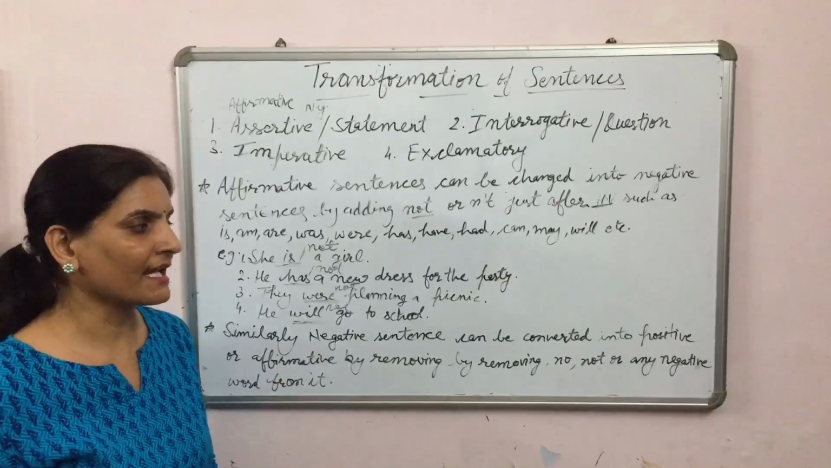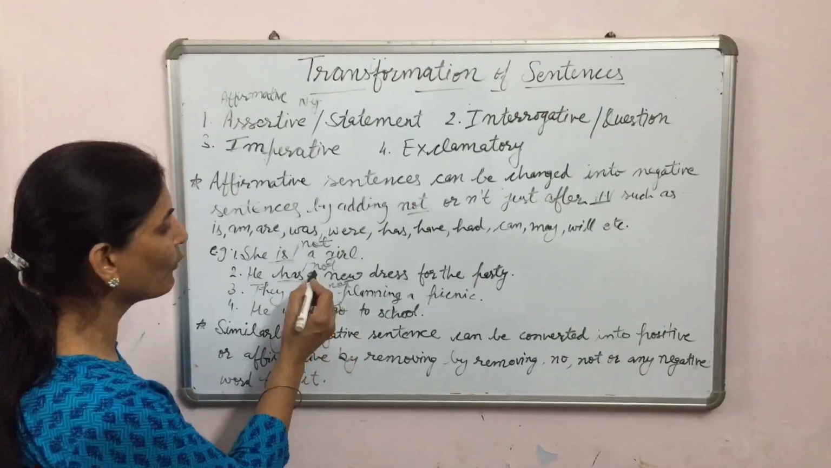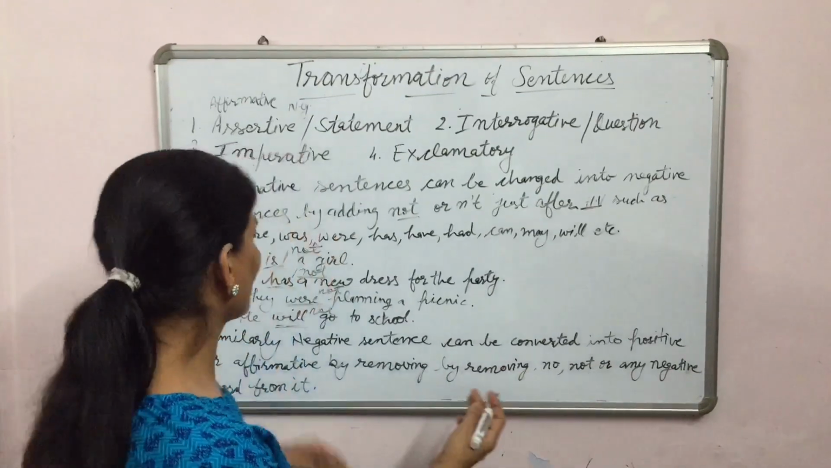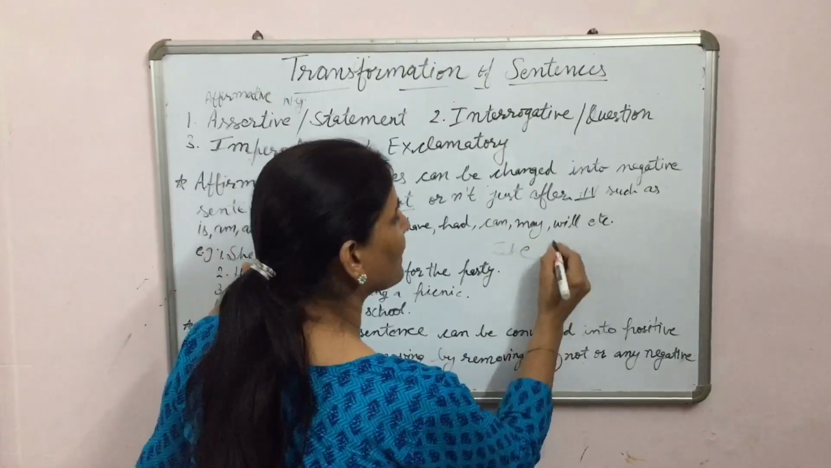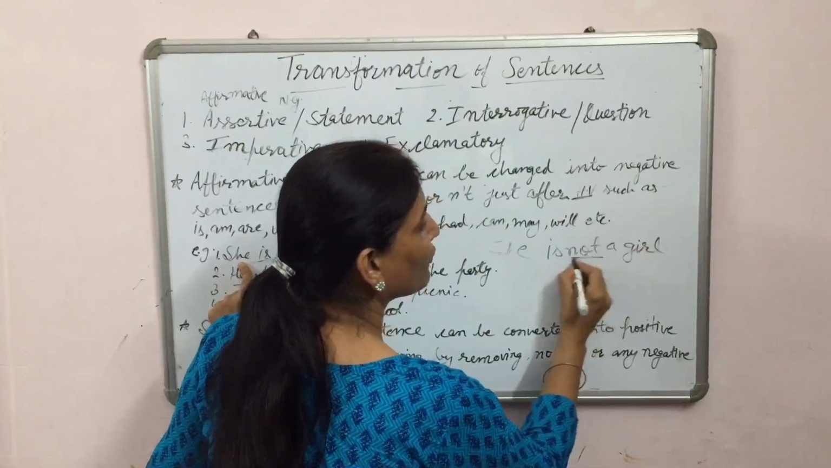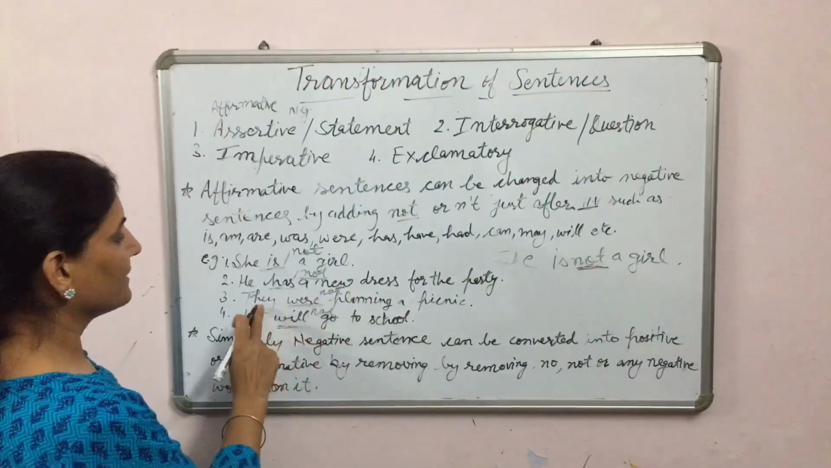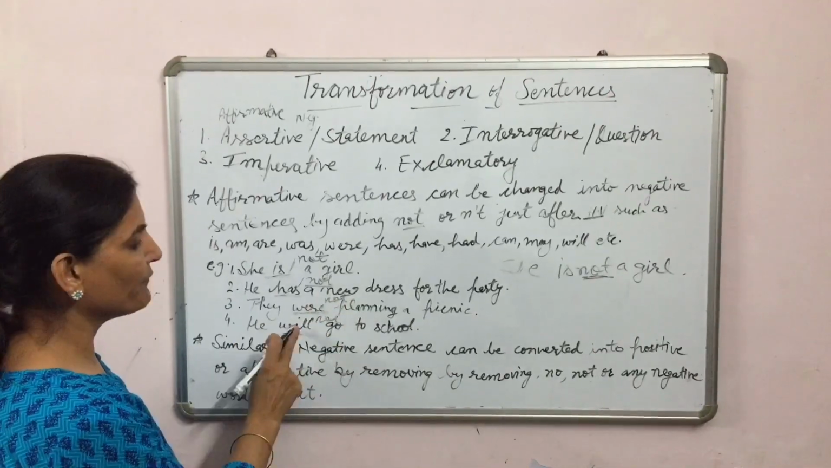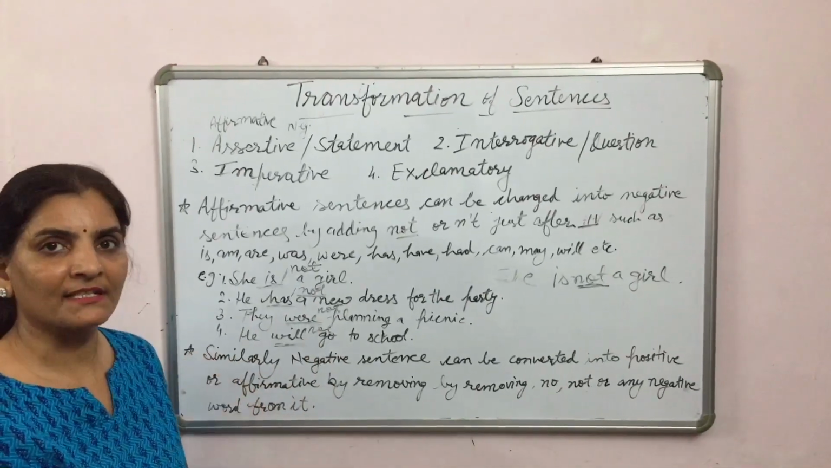Similarly, a negative sentence can be changed into positive or affirmative by removing not or short form of not. For example, let us take this. She is not a girl. We will remove not from here, then she is a girl. And like that, they were not planning a picnic, we will remove not from here. And they will not go to school, we will remove not, then they will be positive sentences, or we can say affirmatives.